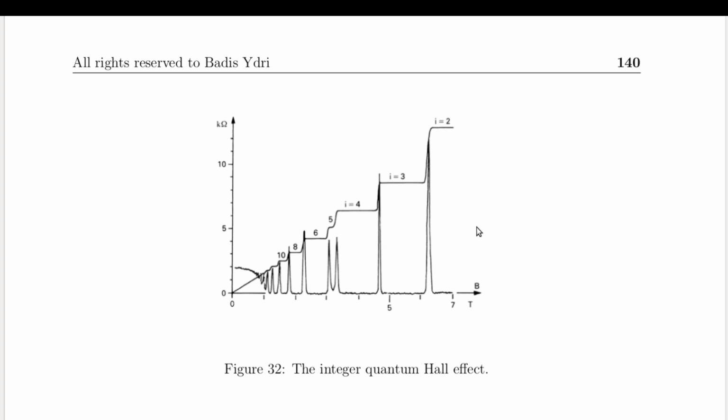As the magnetic field is tuned, the resistivity undergoes abrupt jumps between plateaus. At these transition points, the longitudinal resistivity exhibits sharp spikes, indicating a fundamental change in the electronic transport behavior.